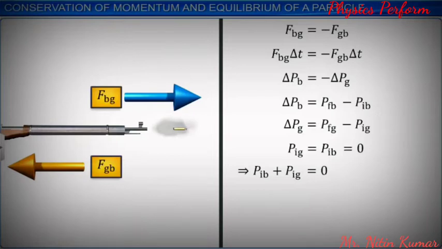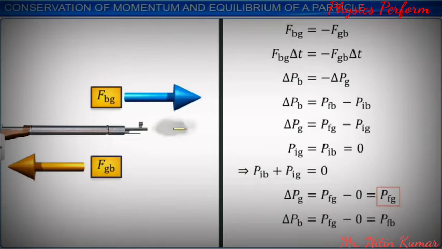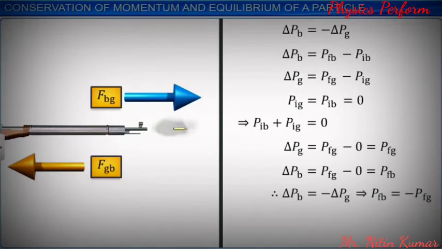As the initial momentum of the gun and the bullet is zero, the change in momentum of the bullet and the gun is equal to their final momentum Pfg and Pfb respectively. Thus, the forward momentum of the bullet is numerically equal to the backward momentum of the gun, which is taken as negative.